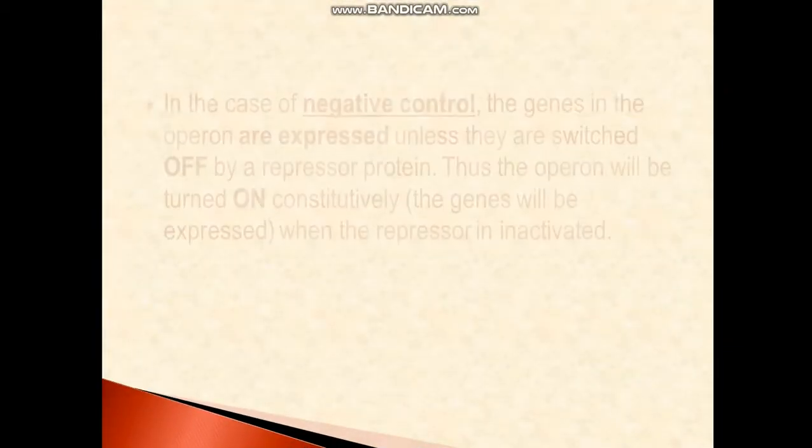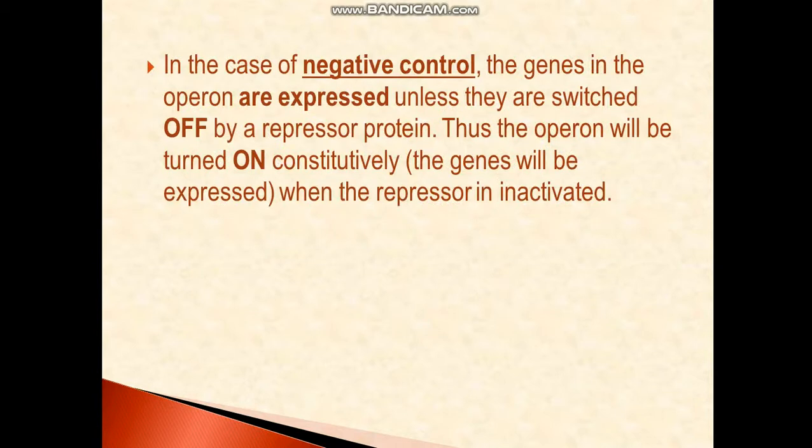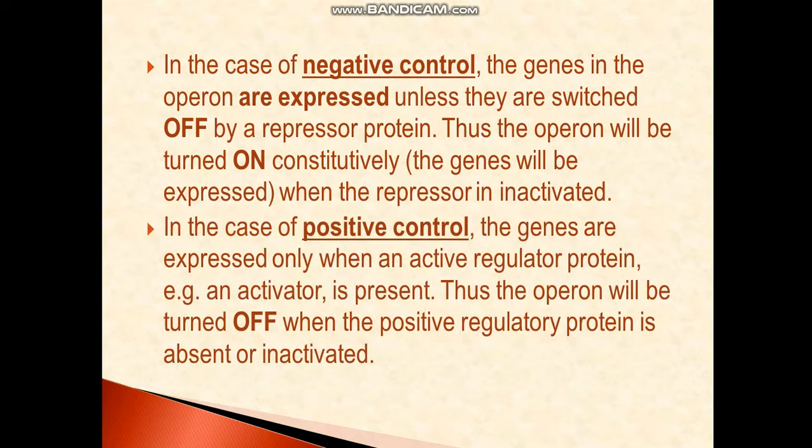Okay, why negative control? Because the genes are always expressed, the genes are always on unless and until they are switched off. So why is it called negative? Because switching off is being done by the repressor protein. Okay. Alternatively, what happens in a positive control?